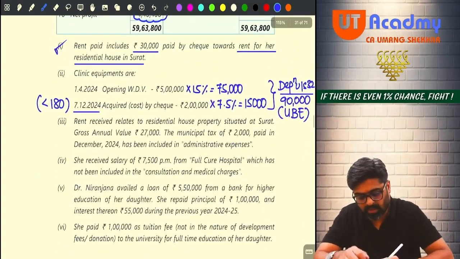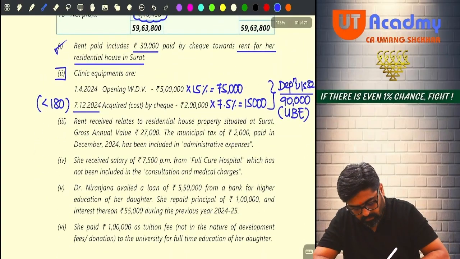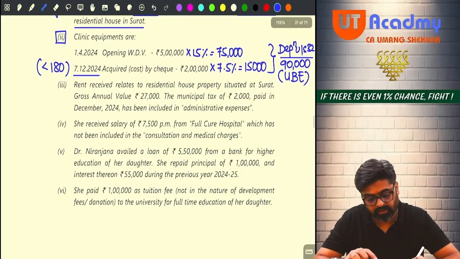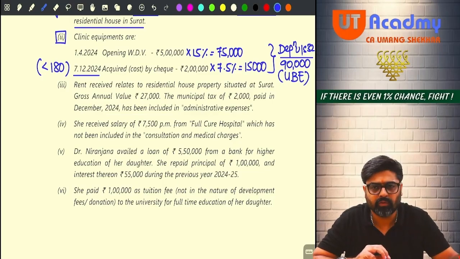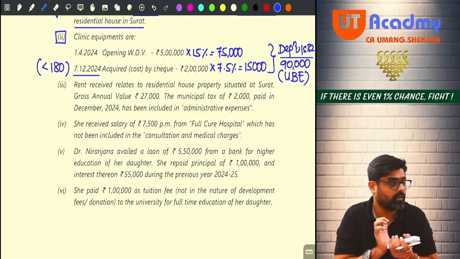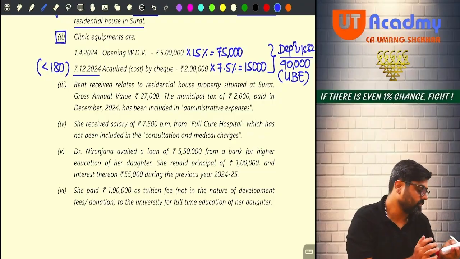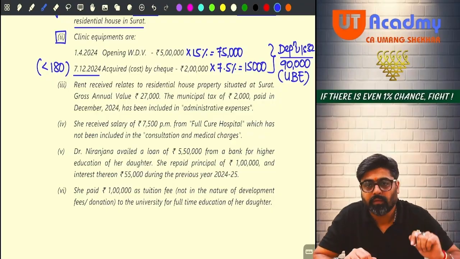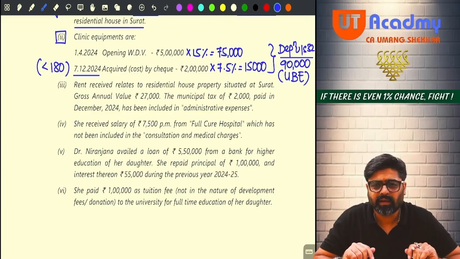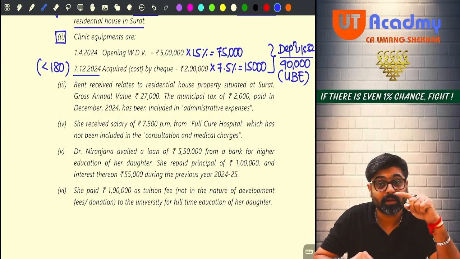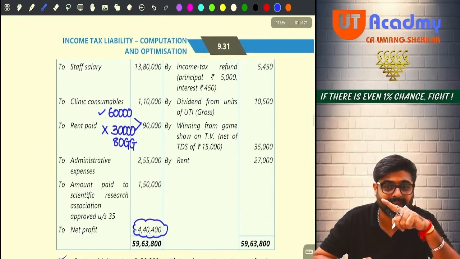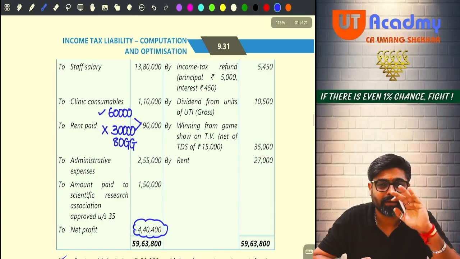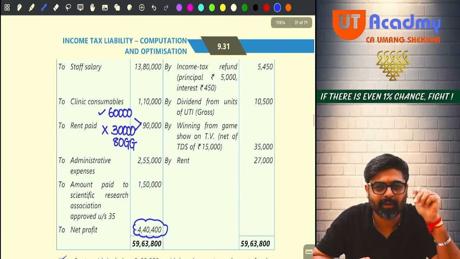Next one. So put this information in the box. Now, rent received relates to a residential property situated in Surat. Surat, have you seen it somewhere? Yes. Surat, you are paying rent there also. For that you are about to take 80GG. Do you remember? But now, don't you think 80GG will not be allowed?